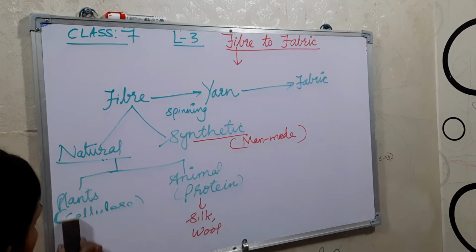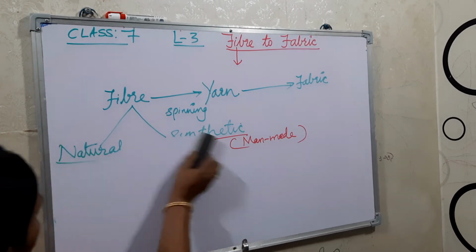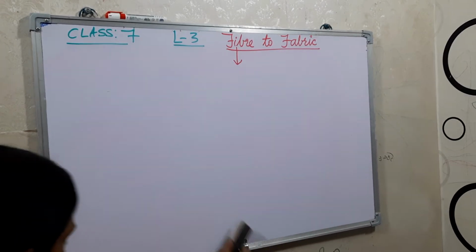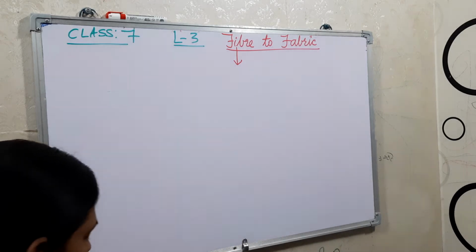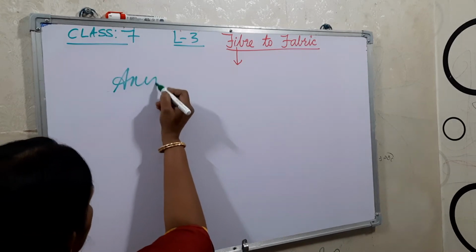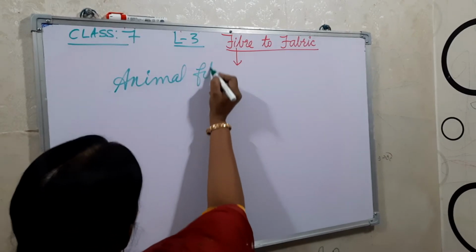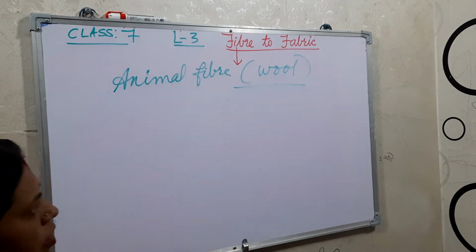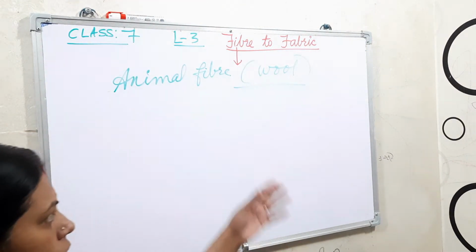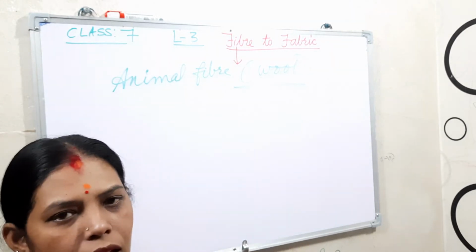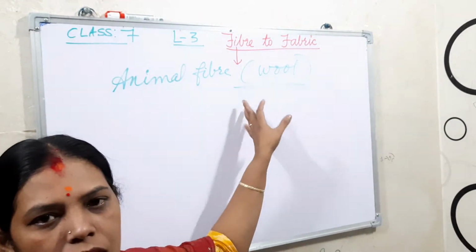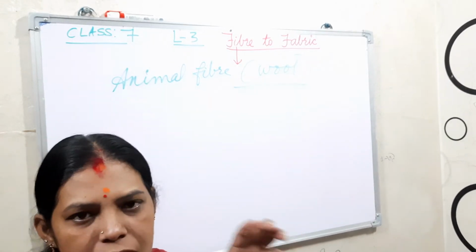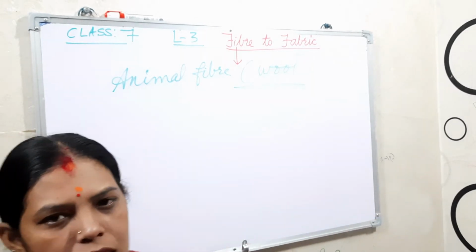So if we are talking about animal fibers, first today I will explain about wool, okay? Animal fiber, wool. What are the characteristics of wool? Wool is stretchable, okay? Elasticity is there, and it has more space. So that means in between the wool fibers there are more air spaces, so that air traps inside, okay?